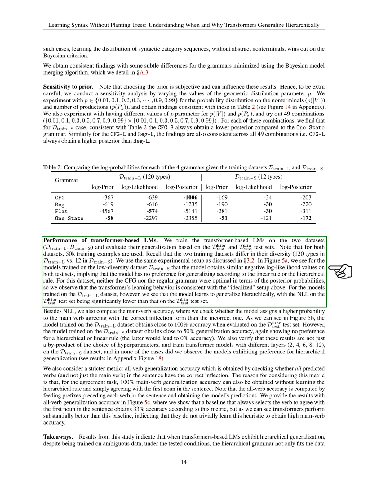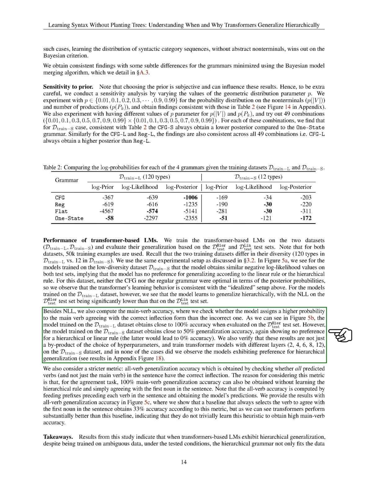However, models trained on the high-diversity dataset D_train L showed a preference for hierarchical generalization, with better performance on the D_test, higher test set. We also evaluated main verb accuracy and all verb generalization accuracy.